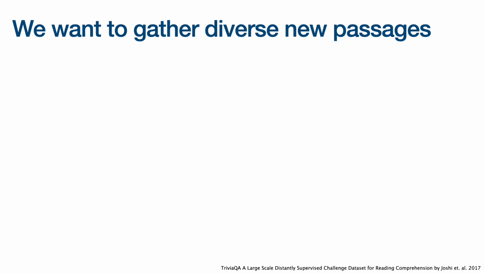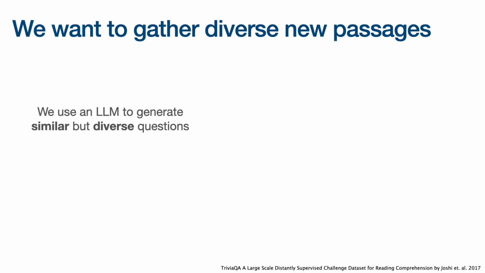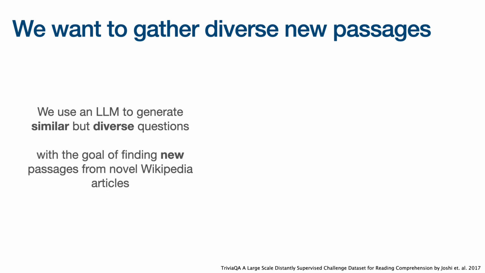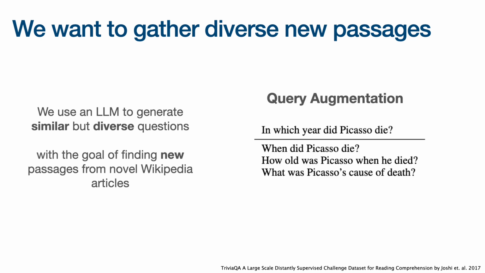So we want to gather diverse new passages by asking an LLM to generate similar but diverse questions, with the goal of finding new passages from novel Wikipedia articles. As another example of query augmentation, we have the original query, in which year did Picasso die? With the augmented questions, when did Picasso die? How old was Picasso when he died? And what was Picasso's cause of death? Augmented questions ask for new details that retrieval models will search for and hopefully find new and diverse passages.